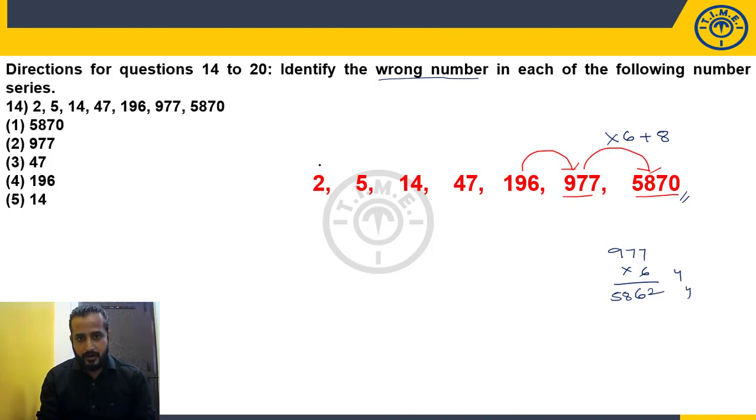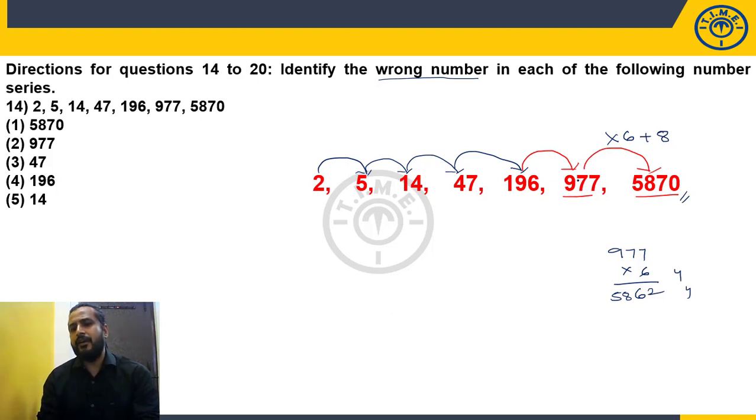So definitely when you are trying to identify the logic from one number to the next number, you will not get the proper sequence. You have to make a proper sequence. Okay. Look at this. 196, 977. Maximum how many times? 5 times. Not more than that, right?